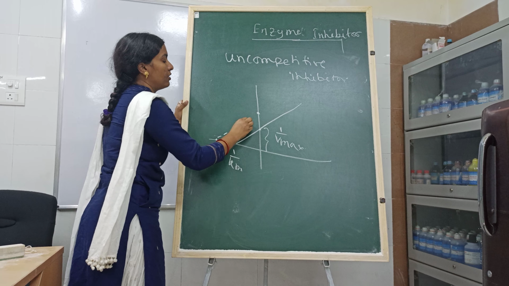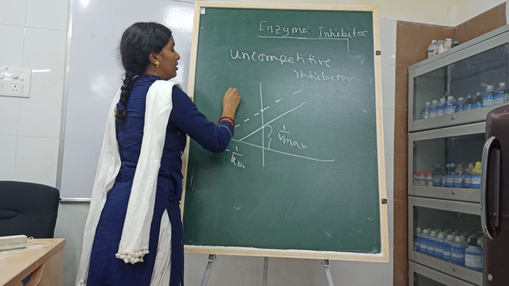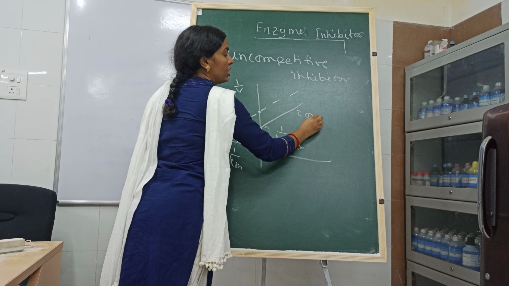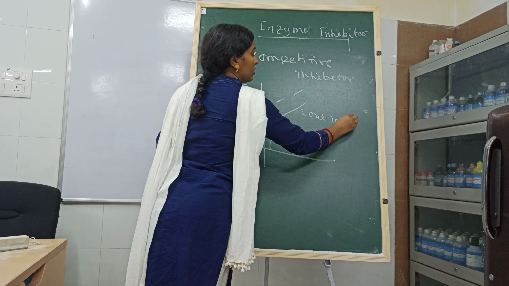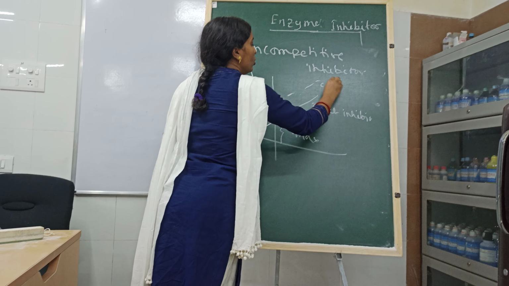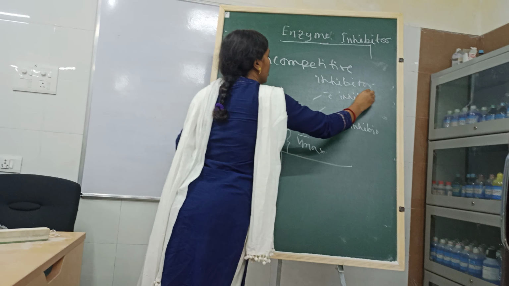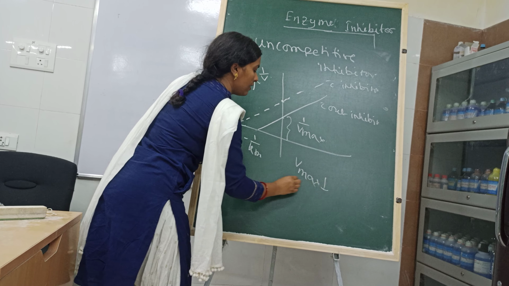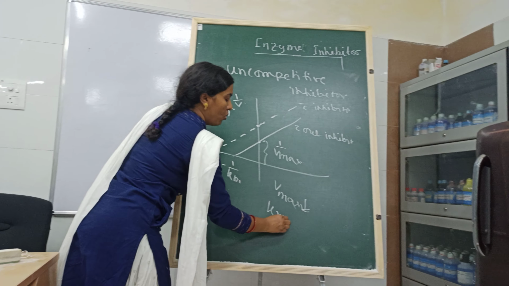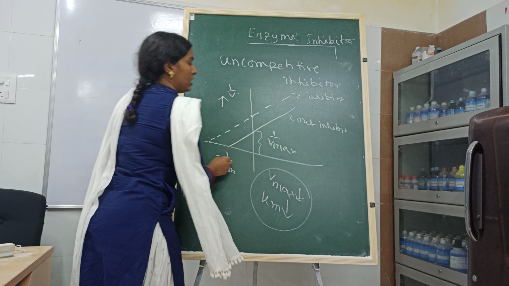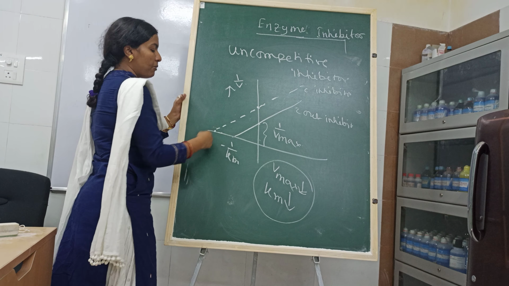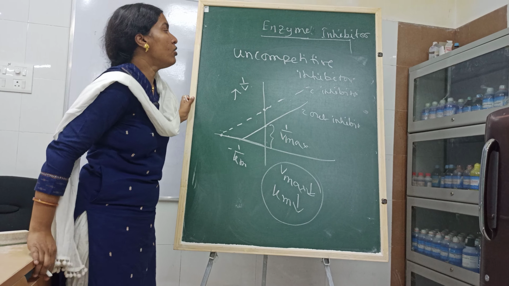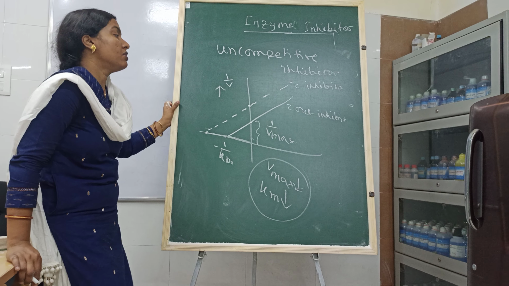So this is like this. This is the curve without inhibitor, and this is with inhibitor. Both decrease. So 1 by Vmax increases and 1 by Km increases. So this will be the curve for uncompetitive inhibition.